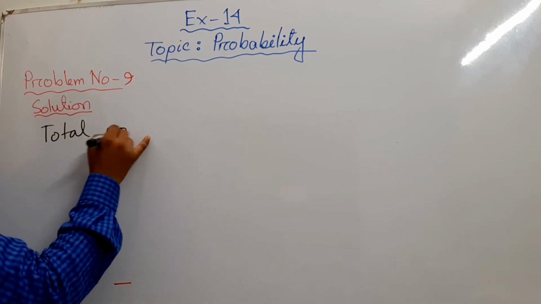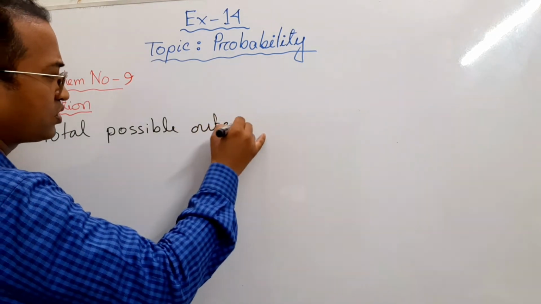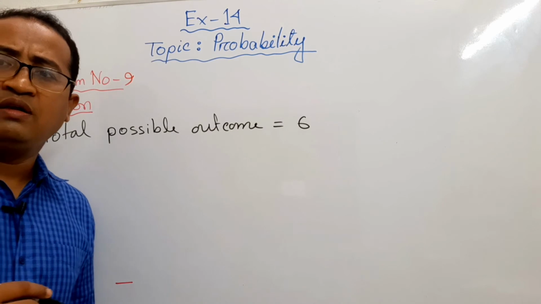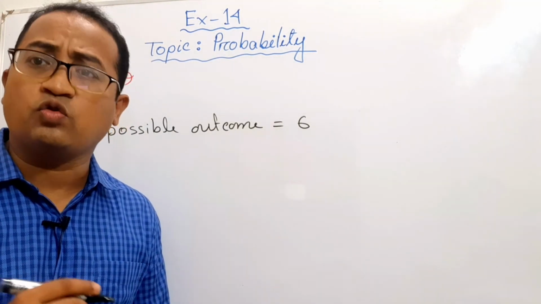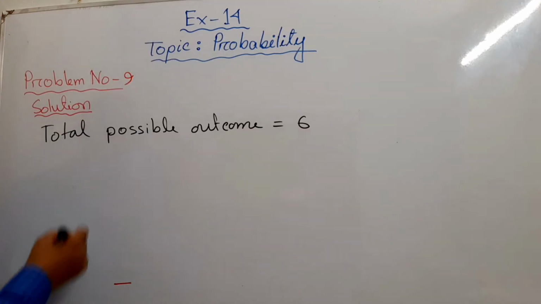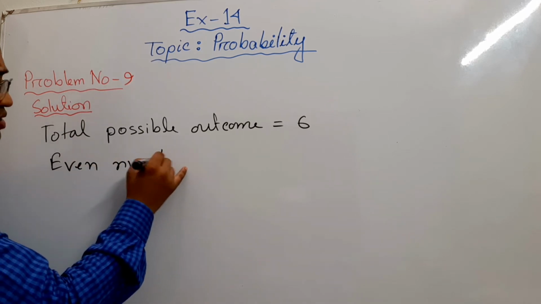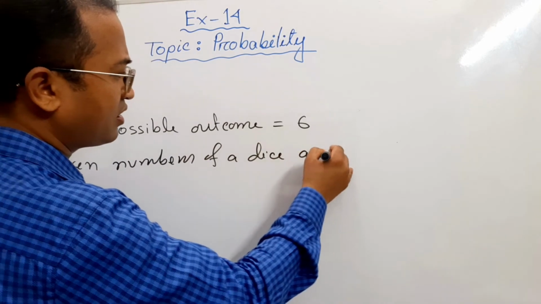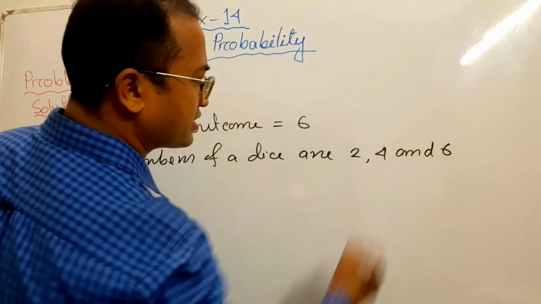Total possible outcome is equal to 6. We know by throwing a dice, the total possible outcome will be 6, from 1 to 6. Even numbers of a dice are 2, 4 and 6.